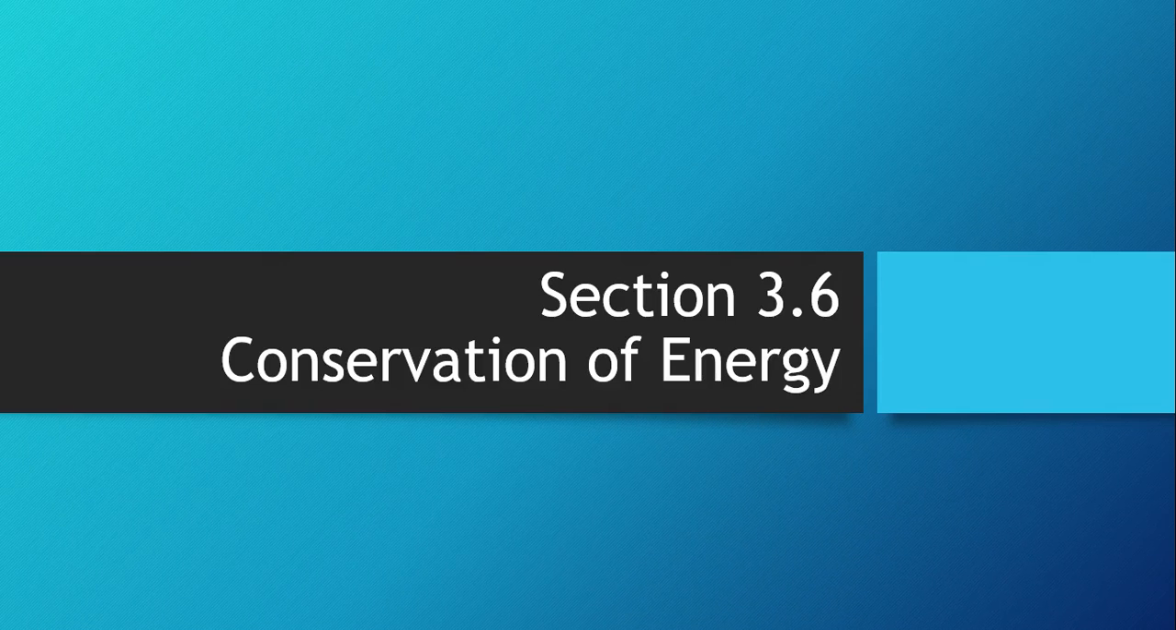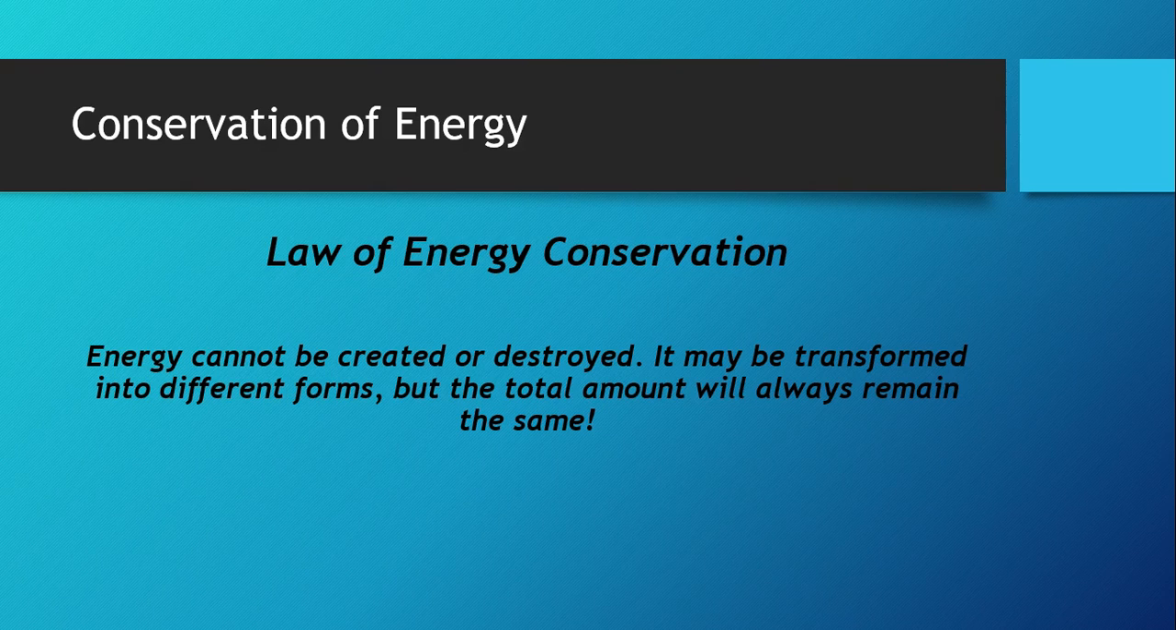Section 3.6, Conservation of Energy. So in the last section, we talked about the idea that energy can change forms from kinetic energy to potential energy to chemical energy and so on, but it can't go anywhere. It can't disappear. That energy is always exchanged or transferred, but it's never gone.